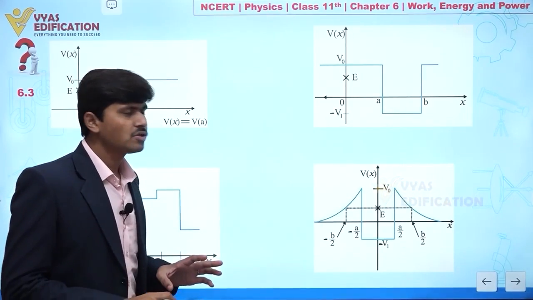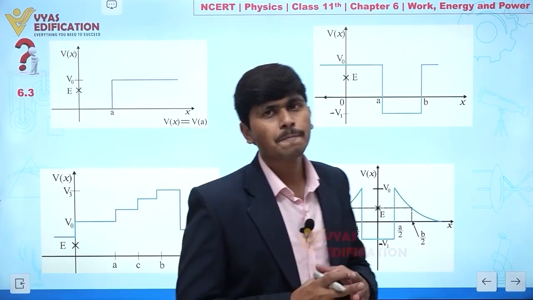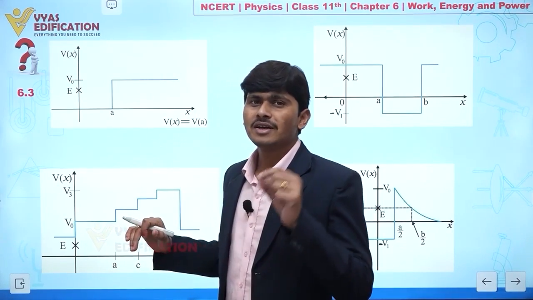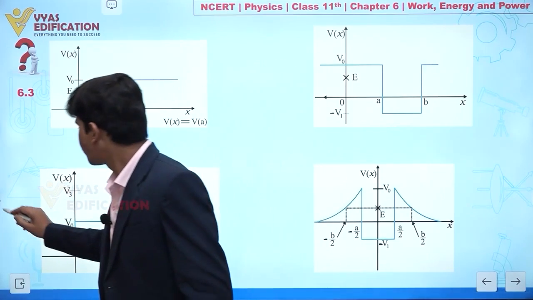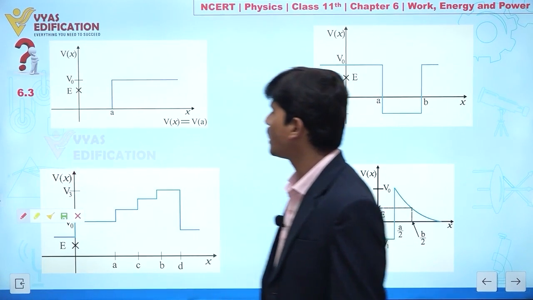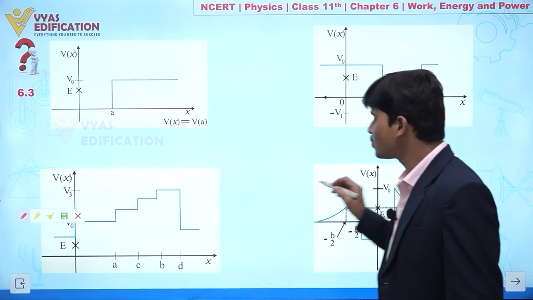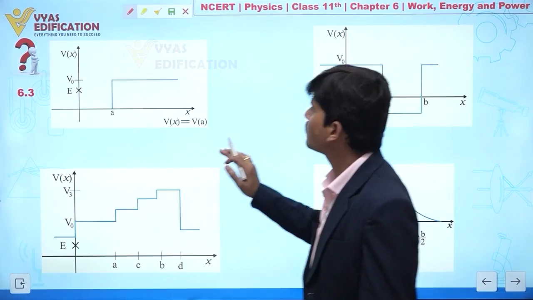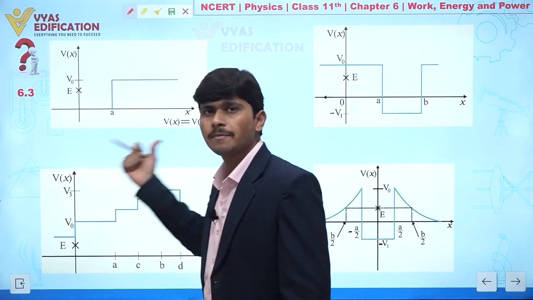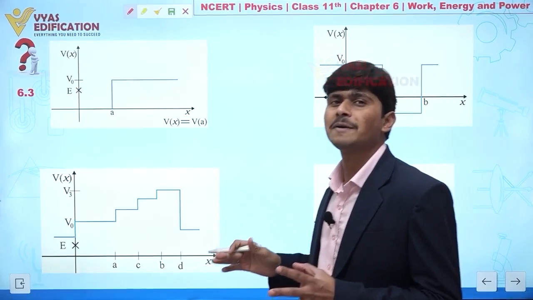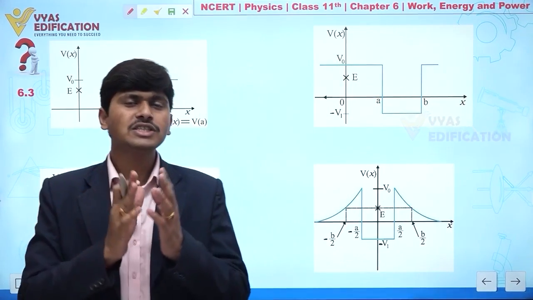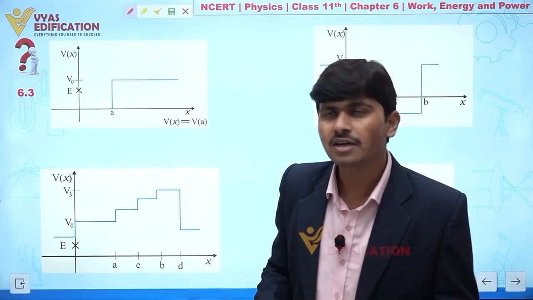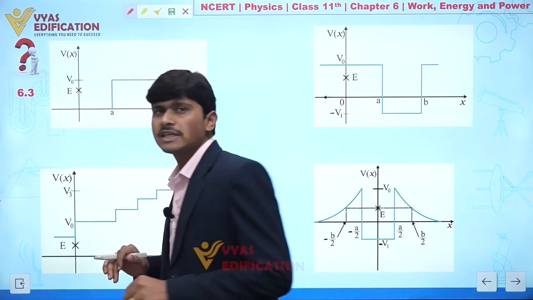Clear? So my dear students, here we have 4 different graphs given to you. Clear? And in the 4 graphs the total energy is indicated by a cross. You can see in all 4 graphs we have a cross. You can see this cross is indicating total energy. Clear? And this graph is given to you between potential energy and x. Now we have to find in which position interval we will not find the particle that is situated. Clear? So let us first try to understand the concept.